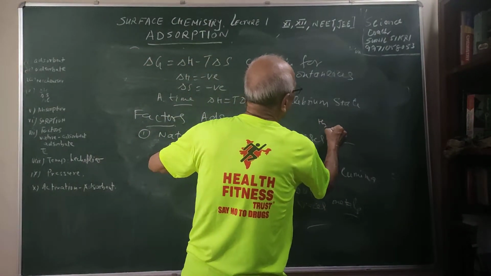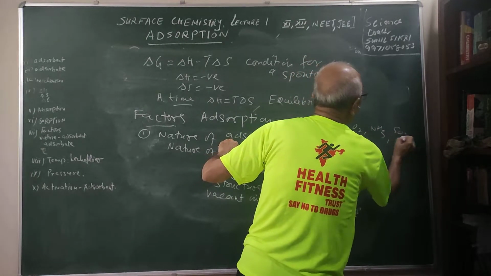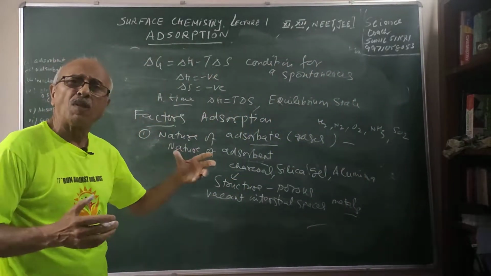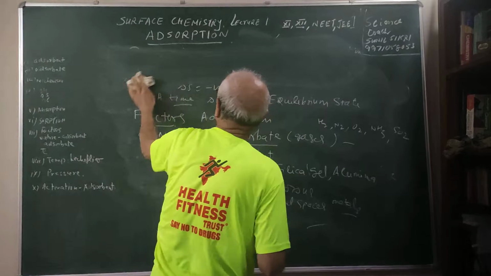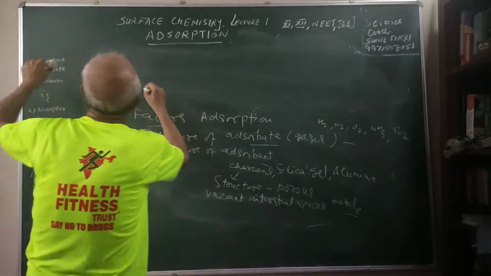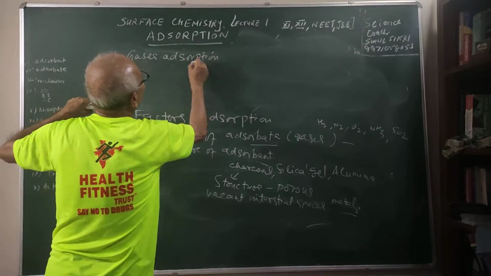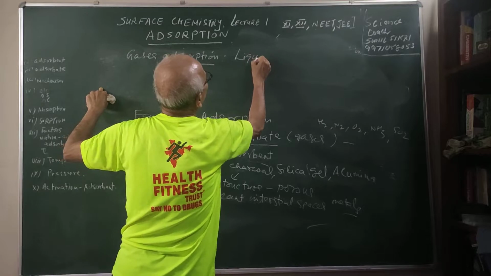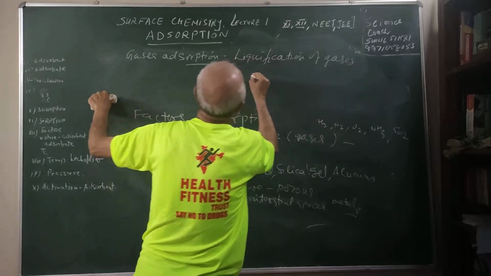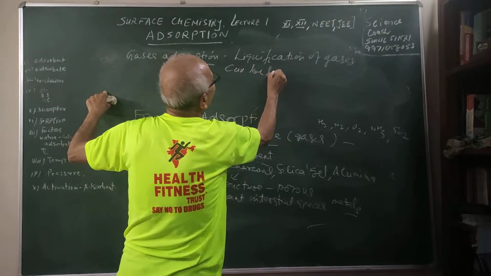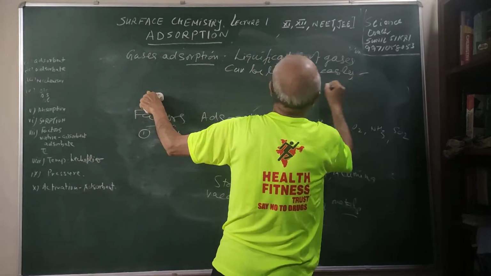You see, you are using hydrogen, nitrogen, oxygen, ammonia, sulfur dioxide. So different gases have different amounts of adsorption. Here is a very important question for you in the exam, students. When I talk of gas adsorption, this question has been asked many times. Here we talked of liquefaction of the gases. The gases which can be liquefied faster or more easily are more adsorbed.